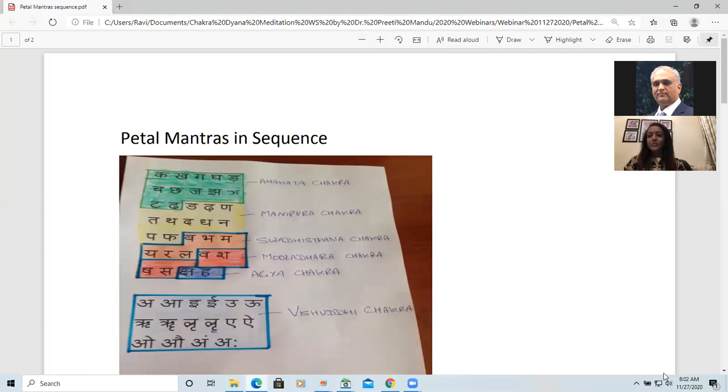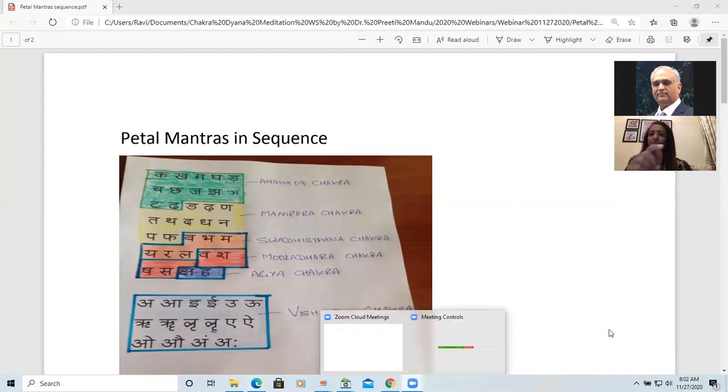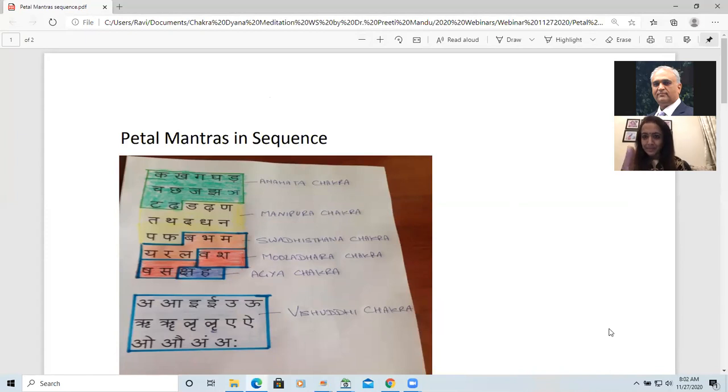People who have learned Hindi, obviously the very first thing that you learn is ka kha ga gha, the alphabet, like how we learn the alphabet in English. In the same way, we learn it in Hindi. Today we will be learning the Anahat Chakra petal mantras.